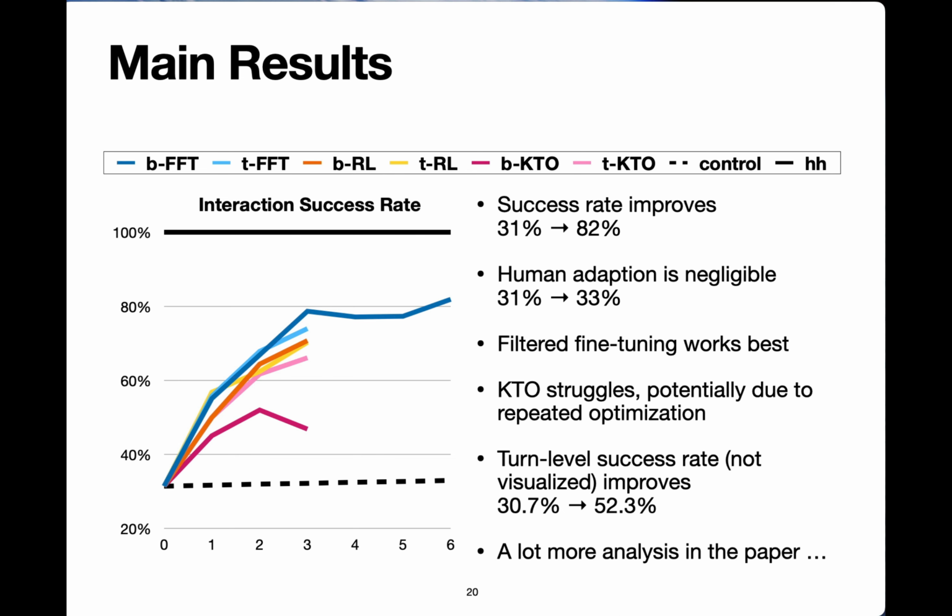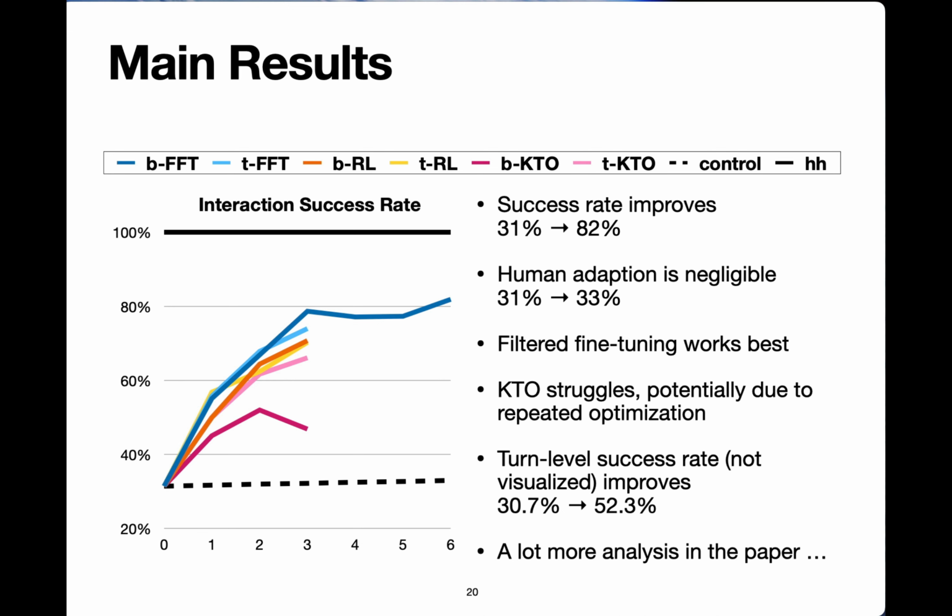Overall, all the learning methods show dramatic improvements and effective learning. The best learning method, and the one we continue with for 6 rounds, is binary FFT, which is the simplest of the 6 methods. Its success rate over 6 rounds at interaction level goes from 31% to 82%.